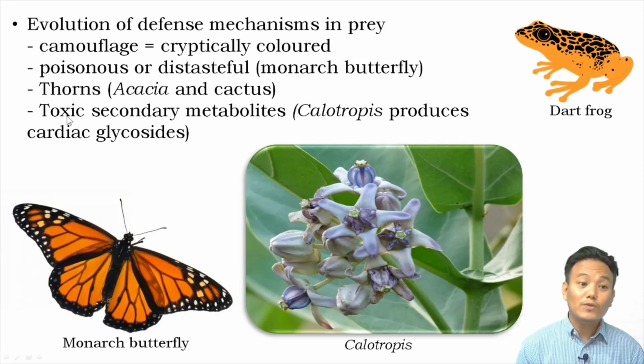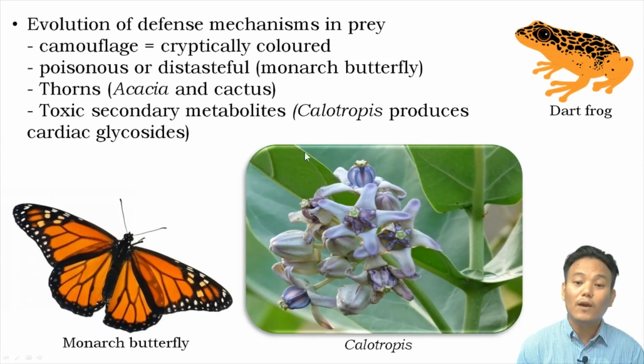And you can also think about secondary metabolites like alkaloids and toxic alkaloids. Plants like Calotropis, you might have seen this plant growing in the fields in South India. In Bengal also we have the milkweed plant. Calotropis produces a very toxic substance called cardiac glycosides, which is harmful for the herbivores.